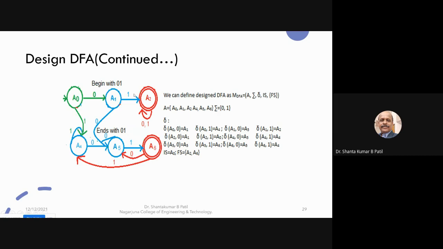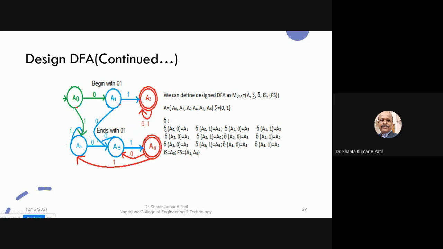Once you design the DFA, try to define the DFA, which consists of the number of states. What are the states there? They are all A0, A1. That's what in general I represented the state as A. Sigma is the input symbol. Delta is the transition between the states, initial state and the final state. So I have defined what is A. A is A0 to A6, and sigma is equal to 0, 1, and delta.